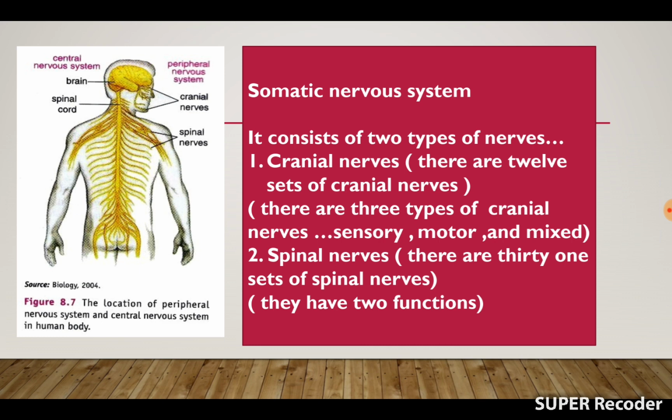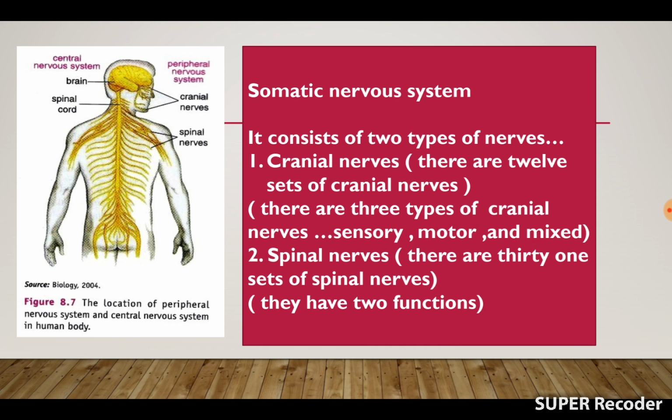Mixed nerves have both sensory and motor fibers, which conduct sensory and motor information to and from the brain. And there are 31 sets of spinal nerves coming out of or reaching to the spinal cord. Each set has sensory and motor nerves. Spinal nerves have two functions.